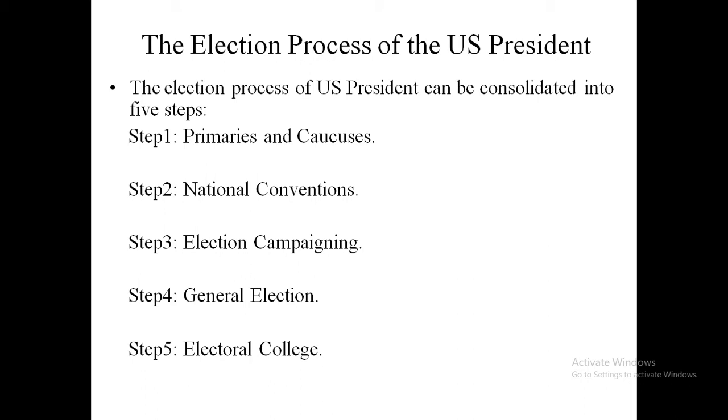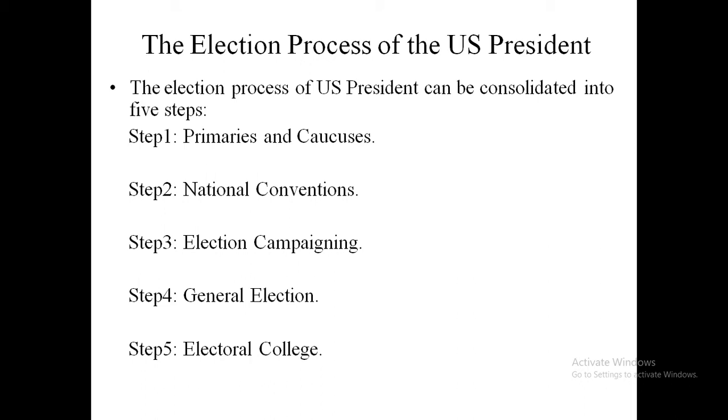For example, whether Rahul Gandhi will become the prime minister candidate from Congress will be determined by the Congress party itself, not by the people of India. Similarly, whether Narendra Modi will become the prime minister candidate from BJP or not will be determined by the BJP party itself.